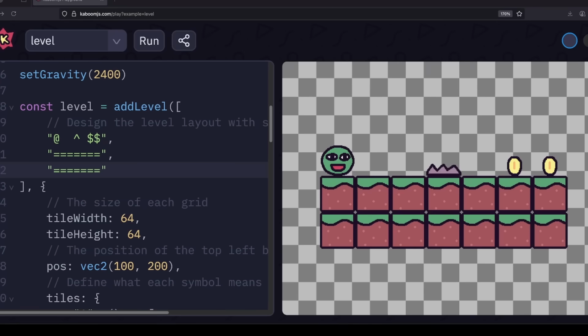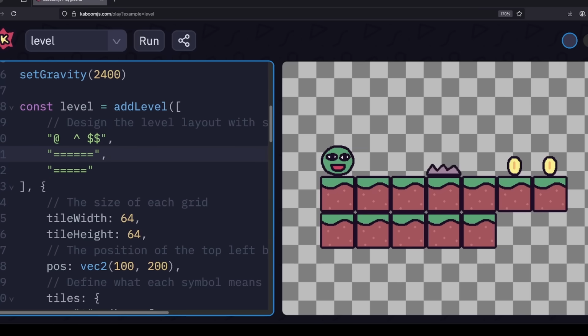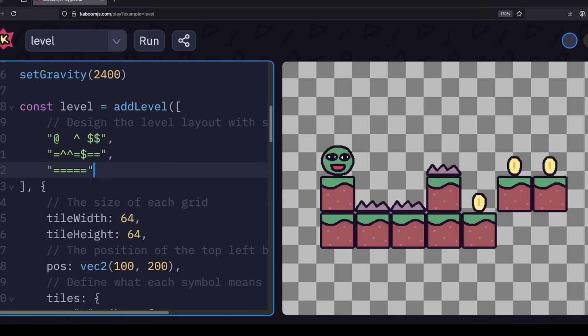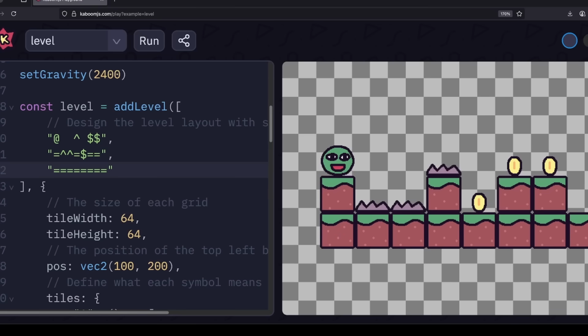As my projects got bigger, I started to use a feature provided by Kaboom.js, allowing me to describe the layout of a level using an array of strings. For each character, you could tie a specific game object that would be spawned according to where the character was located in the string array. While this was much better than hard-coding coordinates, it became tedious when I wanted to make maps with multiple layers, since each layer was represented with its own array of strings. Therefore, I wouldn't know how the map would really look like unless I ran the code. It also felt annoying to reposition objects by adding spaces in a string or removing them.